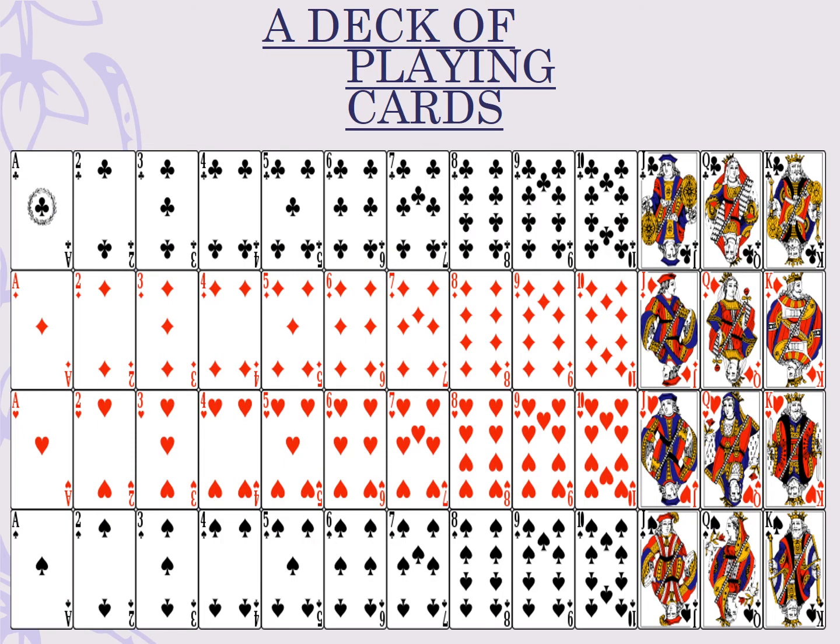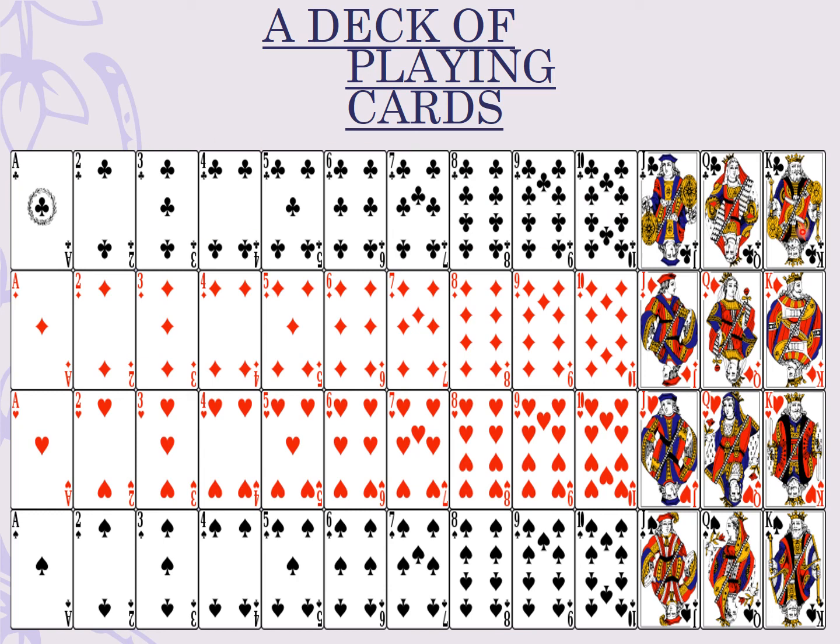From the picture here we can clearly see that here are completely 52 cards, that is a complete deck of playing cards. Here we can see that the first row of cards are of clubs, the second row are of diamonds, the third row consists of hearts and the fourth row are of spades. So we can see that from the first row 1, 2, 3, 4, 5, 6, 7, 8, 9, 10, 11, 12 and 13 cards of clubs are there.